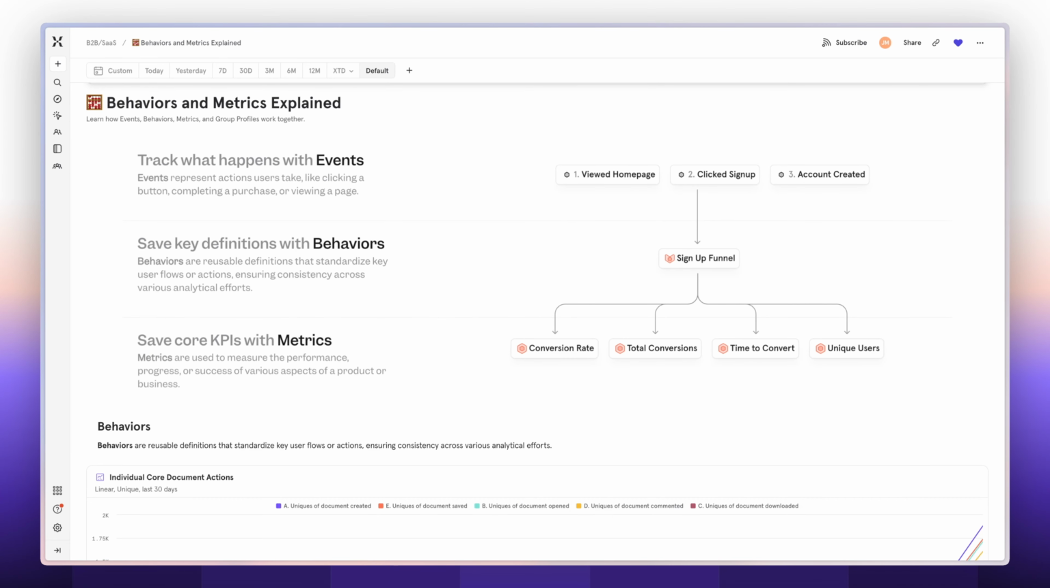I'm a designer here at Mixpanel, and I'm excited to talk to you about all the new features and functionality we're introducing with saved metrics. I'll start off by talking about what events, behaviors, and metrics are.